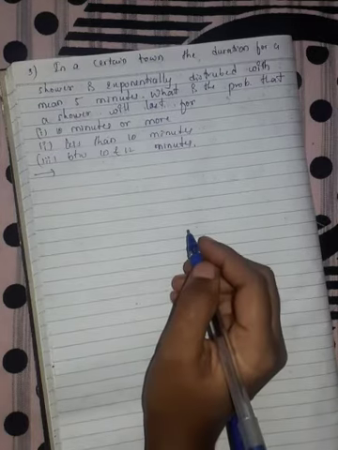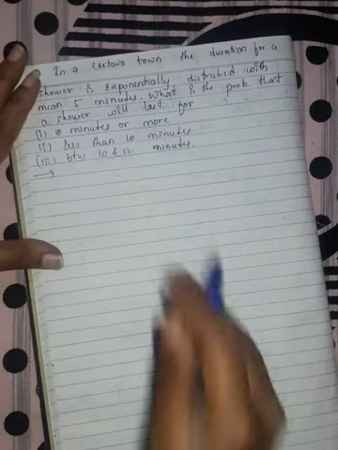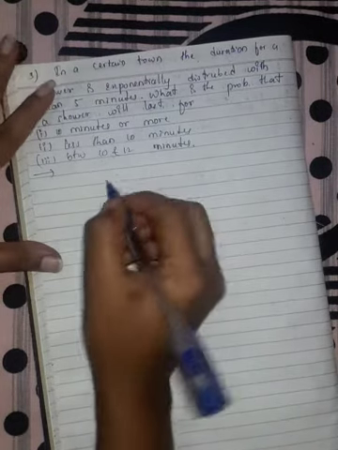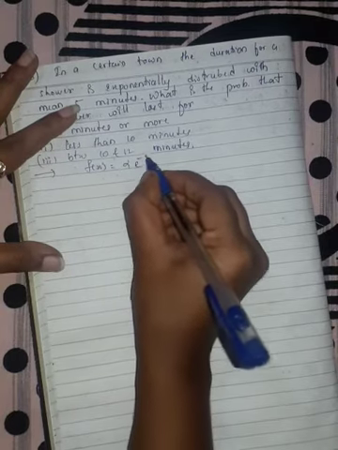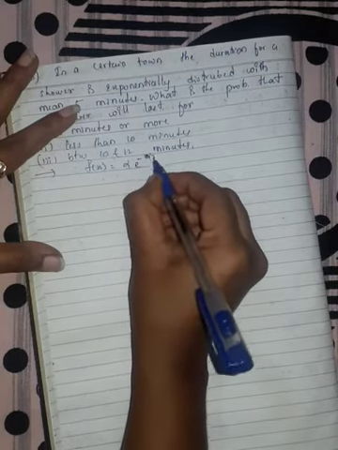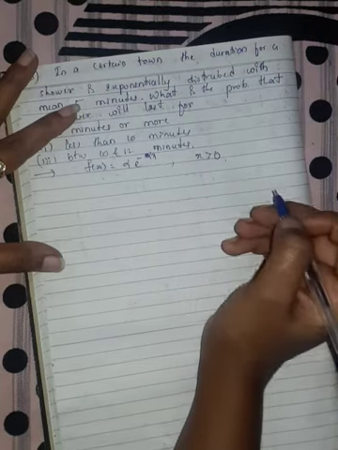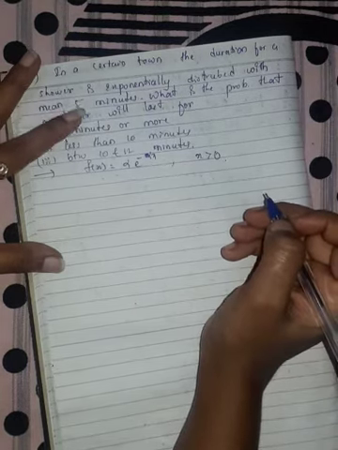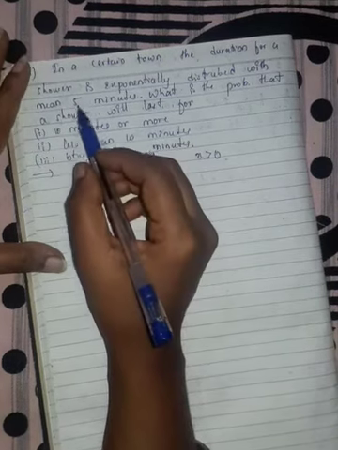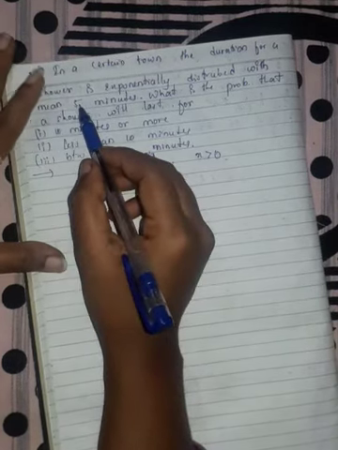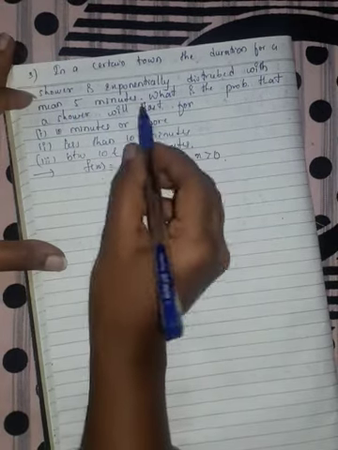The probability density function of the exponential distribution is f(x) = alpha e^(-alpha x), where x is greater than 0. Here the mean is 5 minutes, exponentially distributed with mean 5 minutes.